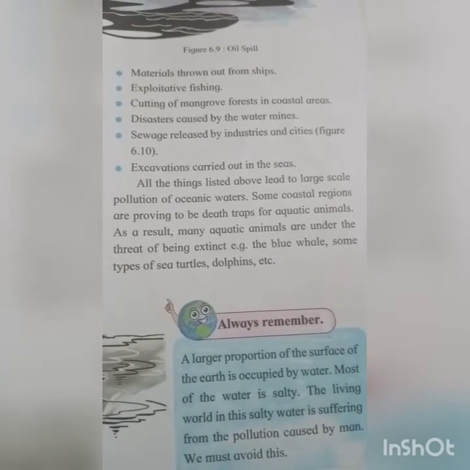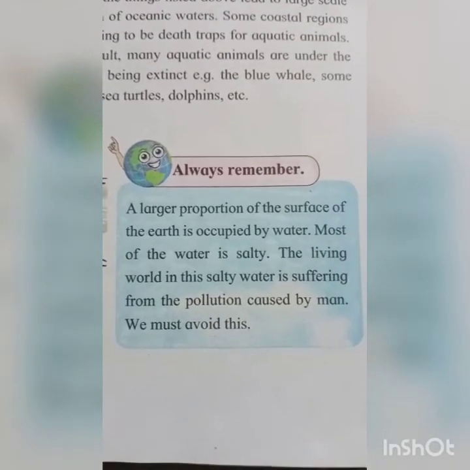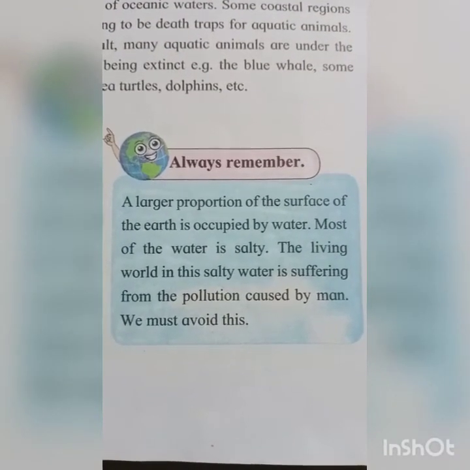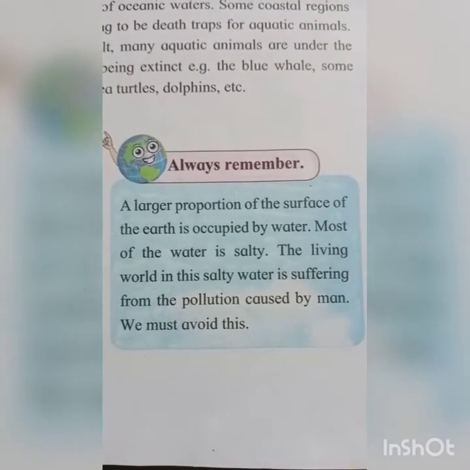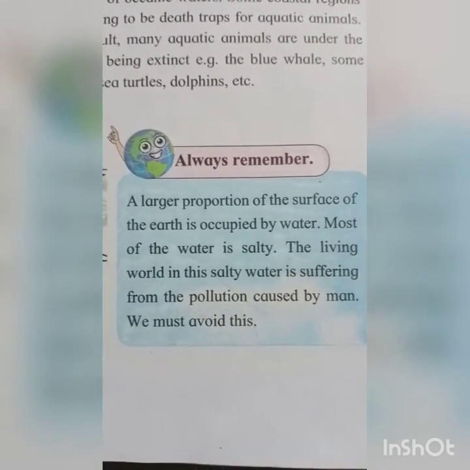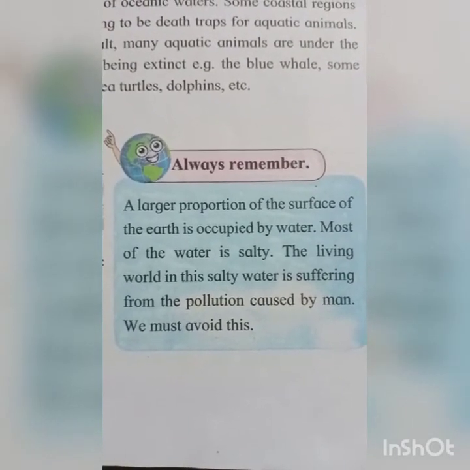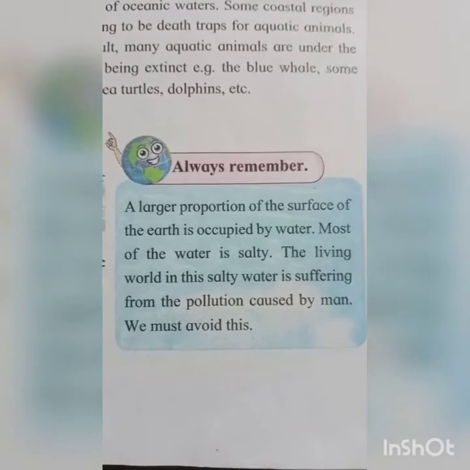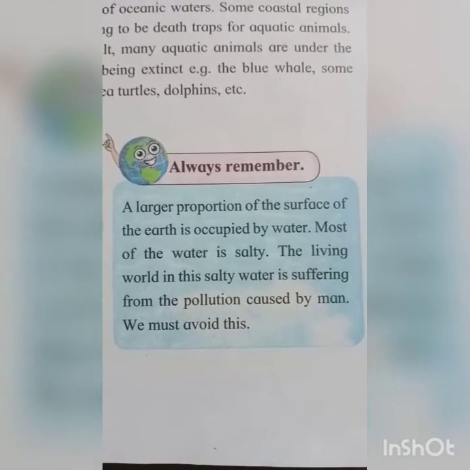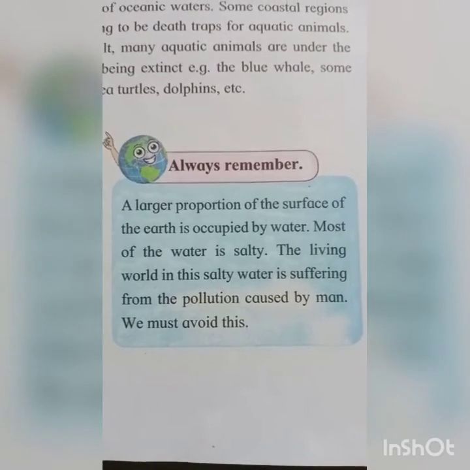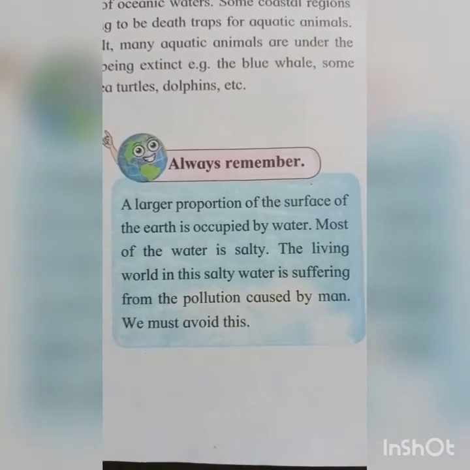Okay students, always remember, a larger proportion of the surface of the earth is occupied by water, and because of that we can say that earth is a water planet. Most of the water is salty. The living world in this salty water is suffering from the pollution caused by man, and that's why we must avoid this. We must not pollute the oceanic water.